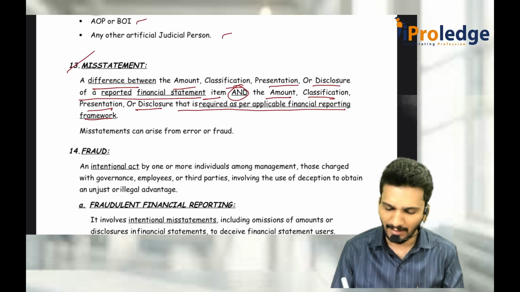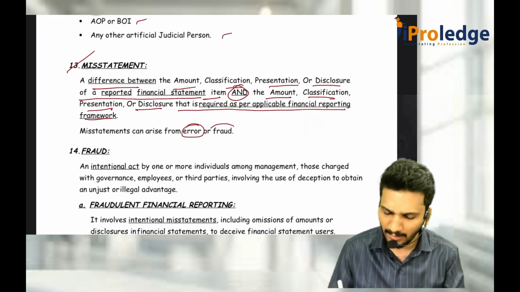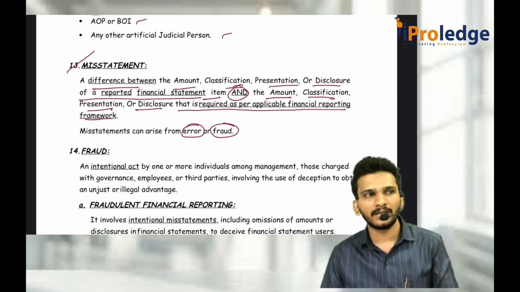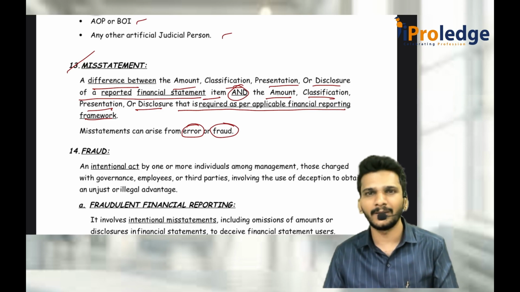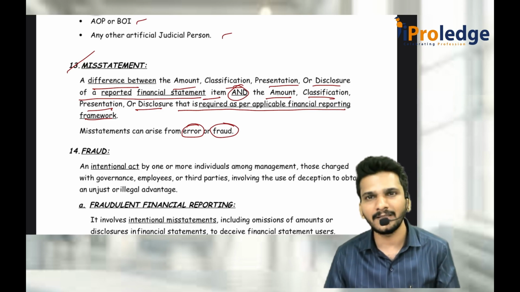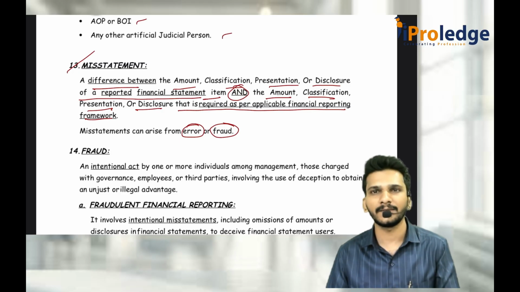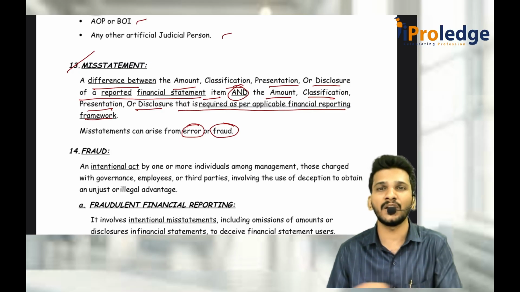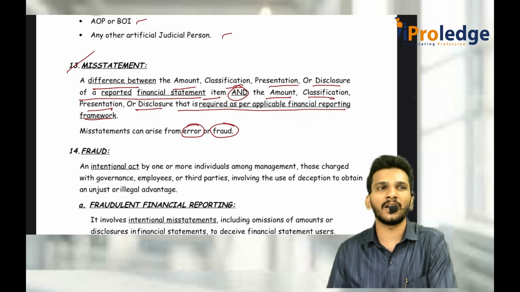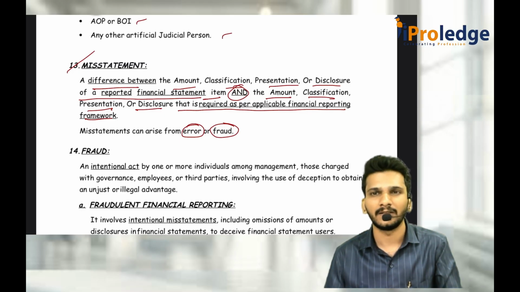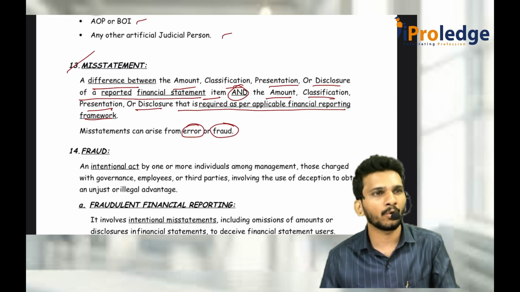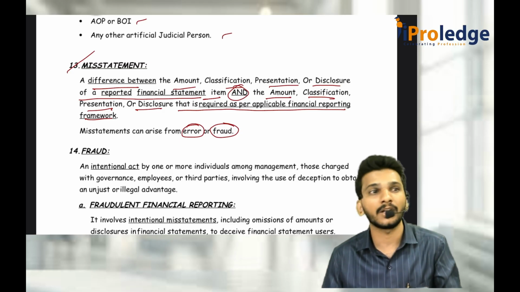This misstatement can come because of error, and it can also come because of fraud. Sir, instead of writing 20 crore rupees, I mistakenly wrote one zero extra. That happens because we are humans, we tend to make mistakes. That is because of error. Unintentional wrongdoings are called mistakes. No sir, I wanted to make some 18 crore rupees profit, that is why I added one zero extra. That is called fraud.